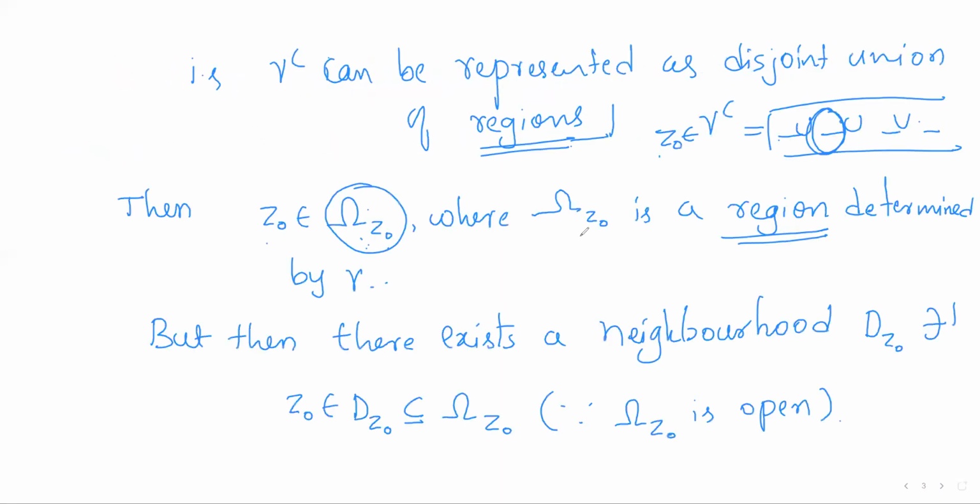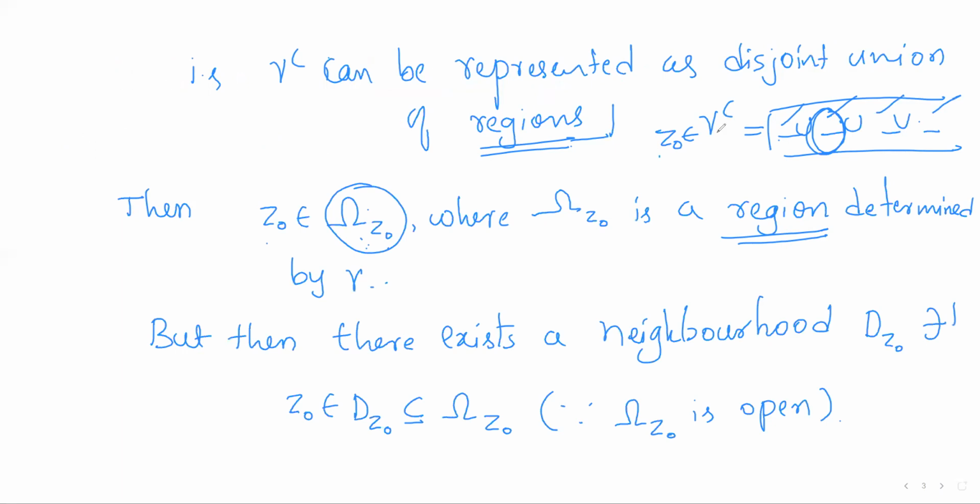As I explained earlier, gamma complement is an open set, and when we express it as a union of its components, those components are regions determined by gamma.